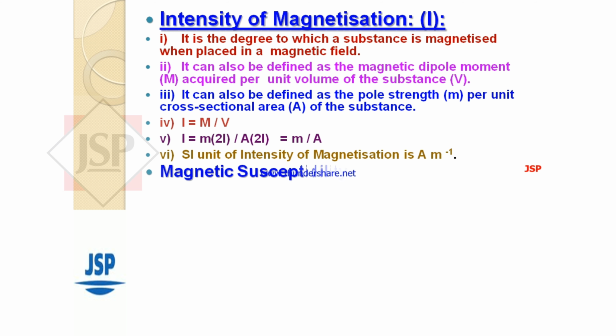Magnetic susceptibility Cm. First point, it is the property of the substance which shows how easily a substance can be magnetized.